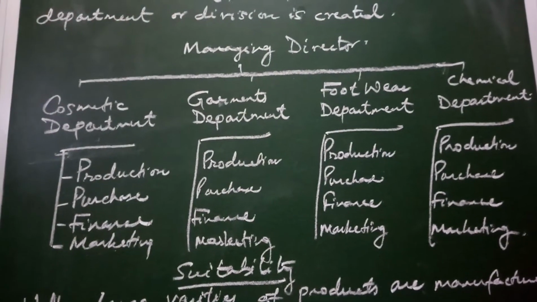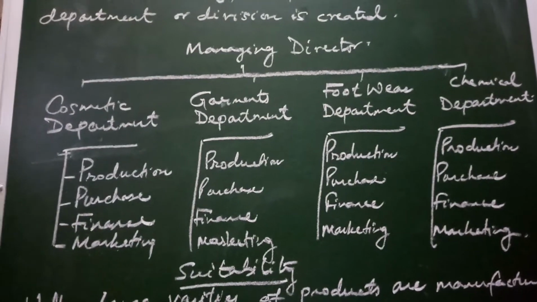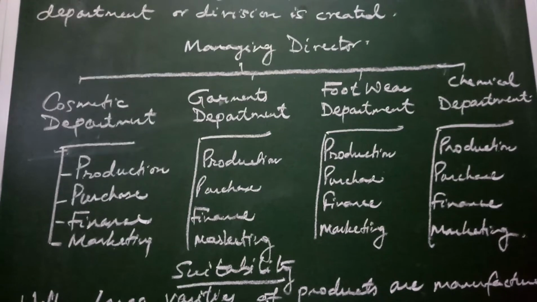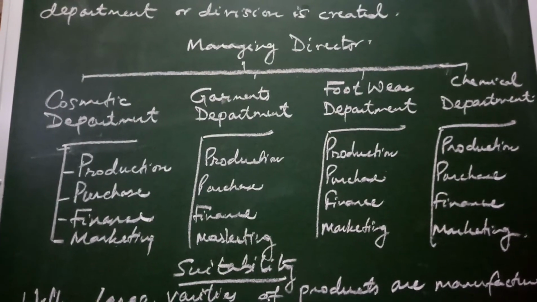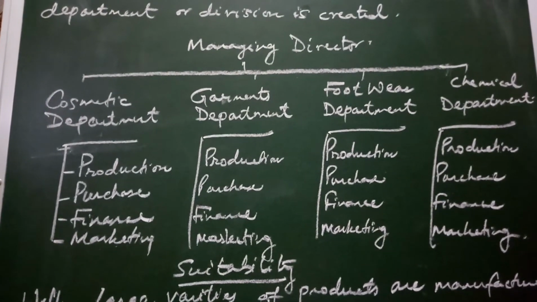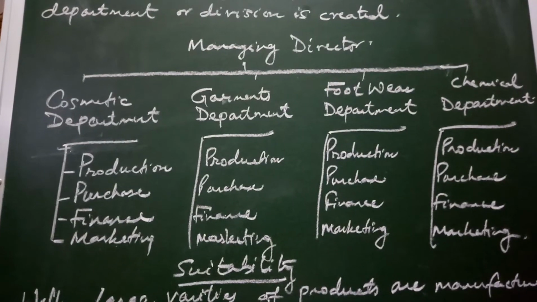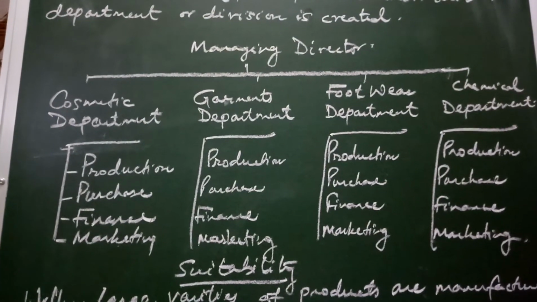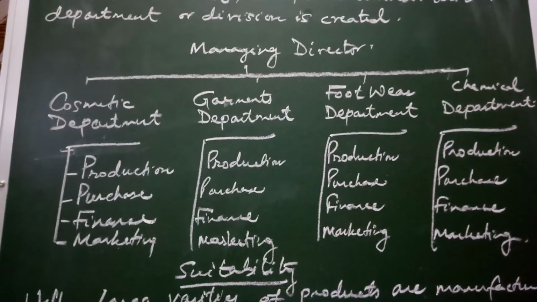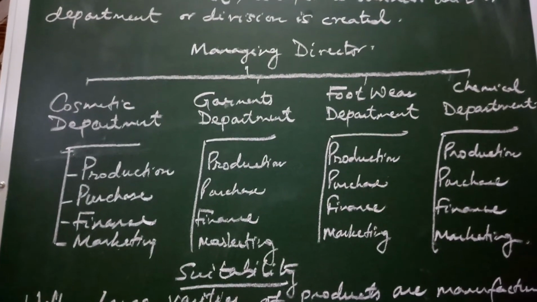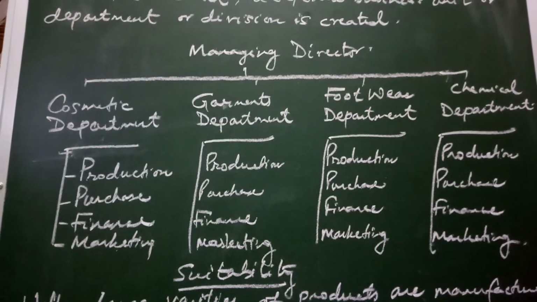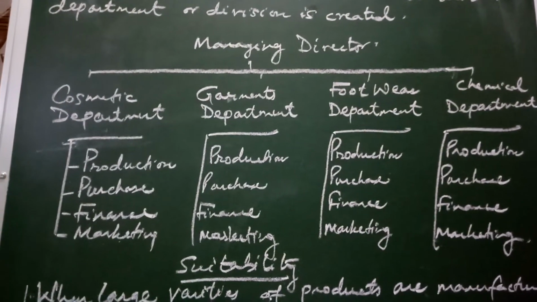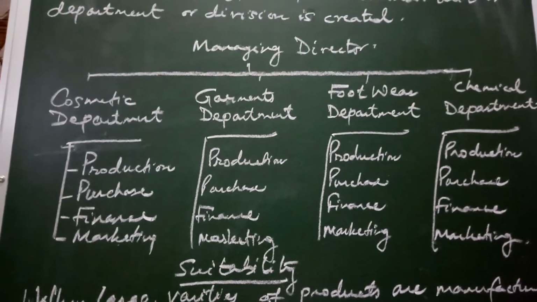That is why it has been said that every department operates as a multifunctional unit, as all necessary functions such as production, purchase, finance, marketing are performed by each of the departments. Each department is self-contained as it develops expertise in all the functions related to a product line.